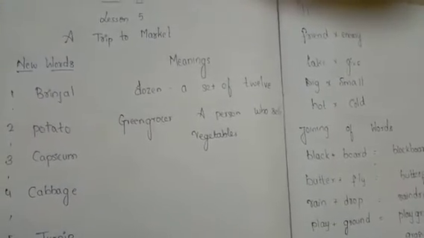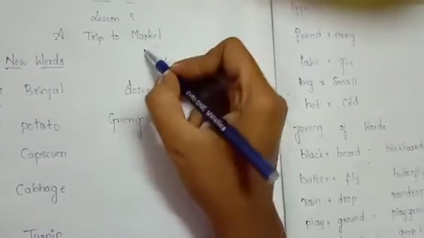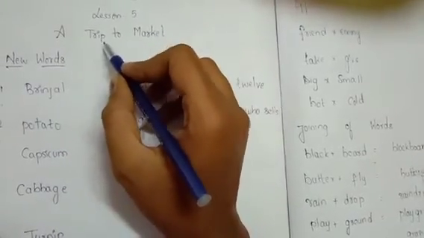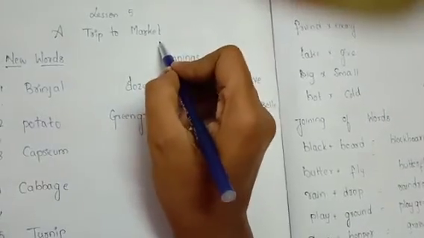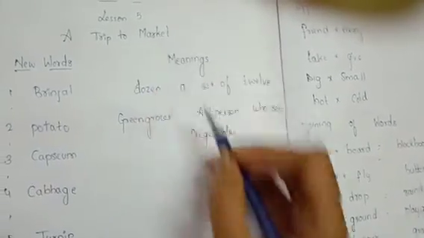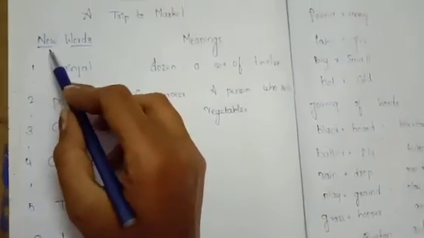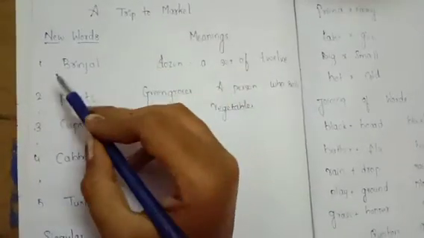Okay. So repeat the lesson after me. Lesson 5, a trip to market. What is the spelling of trip? T-R-I-P, trip. A trip to market. Okay children, repeat the lesson after me. New words. N-E-W, new, W-O-R-D-S, new words.